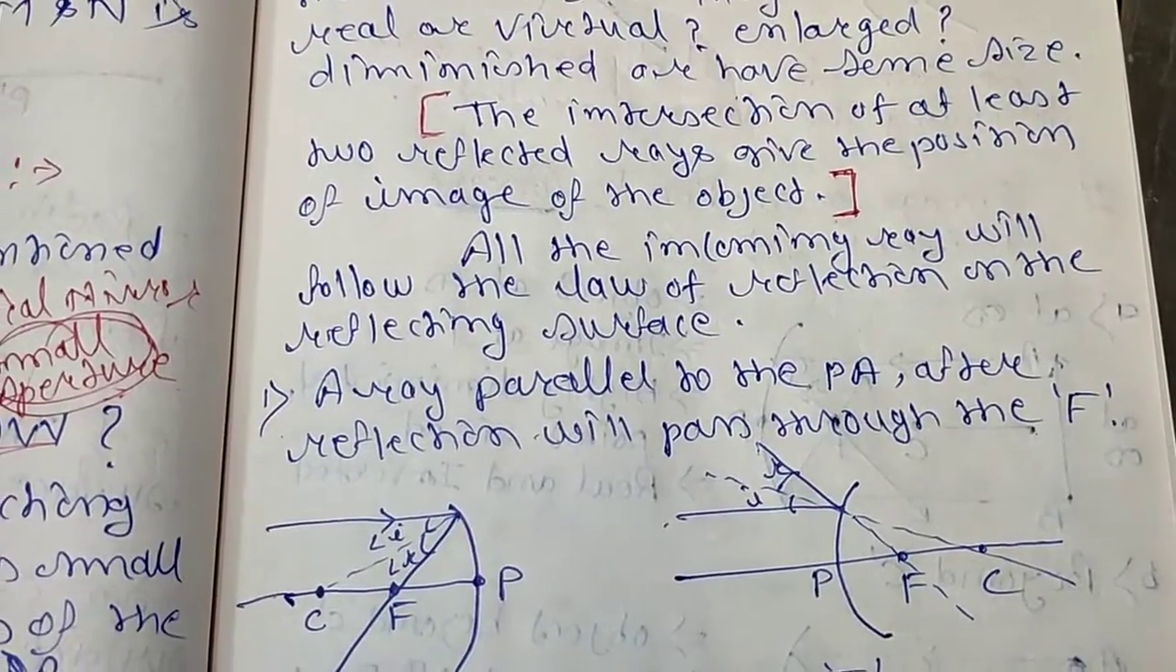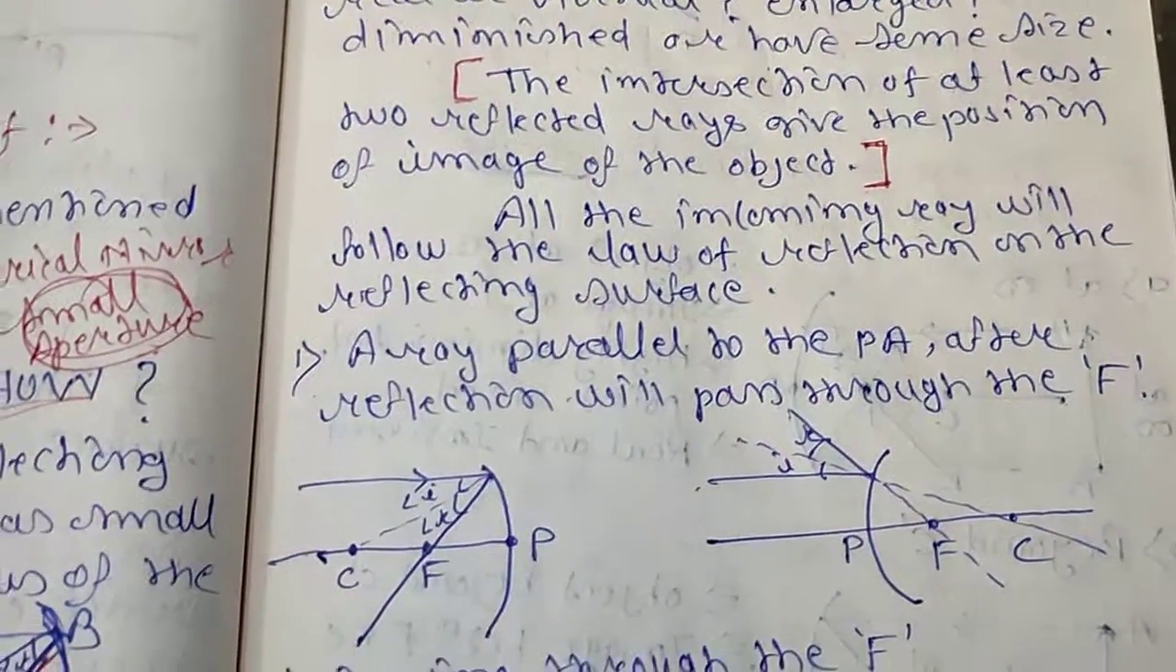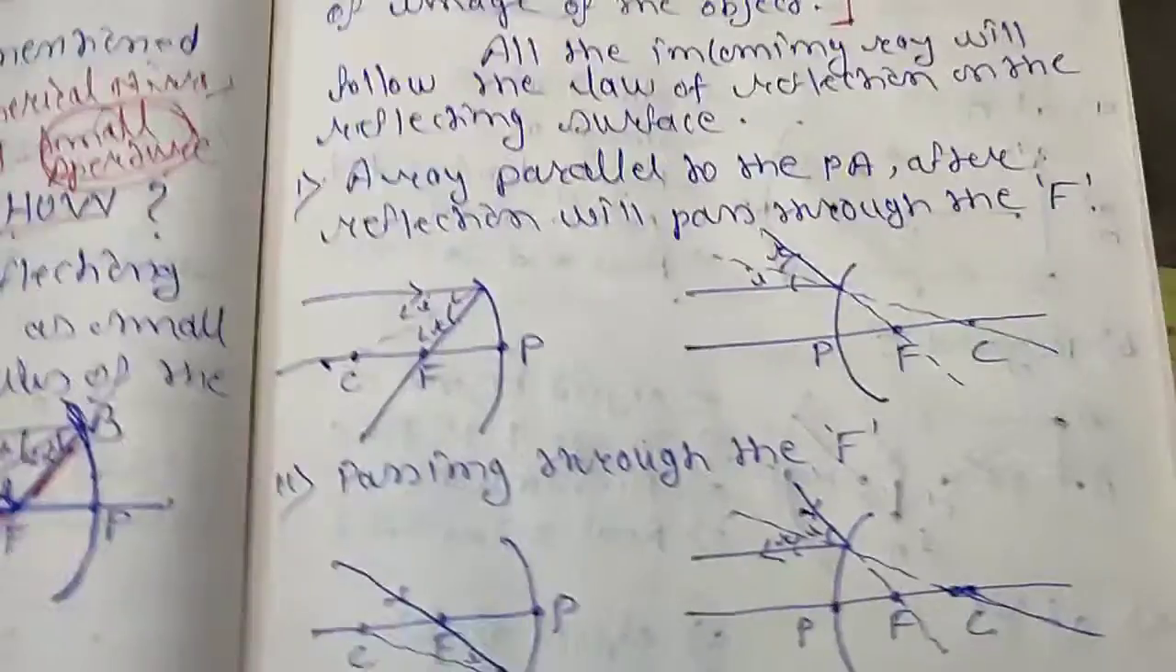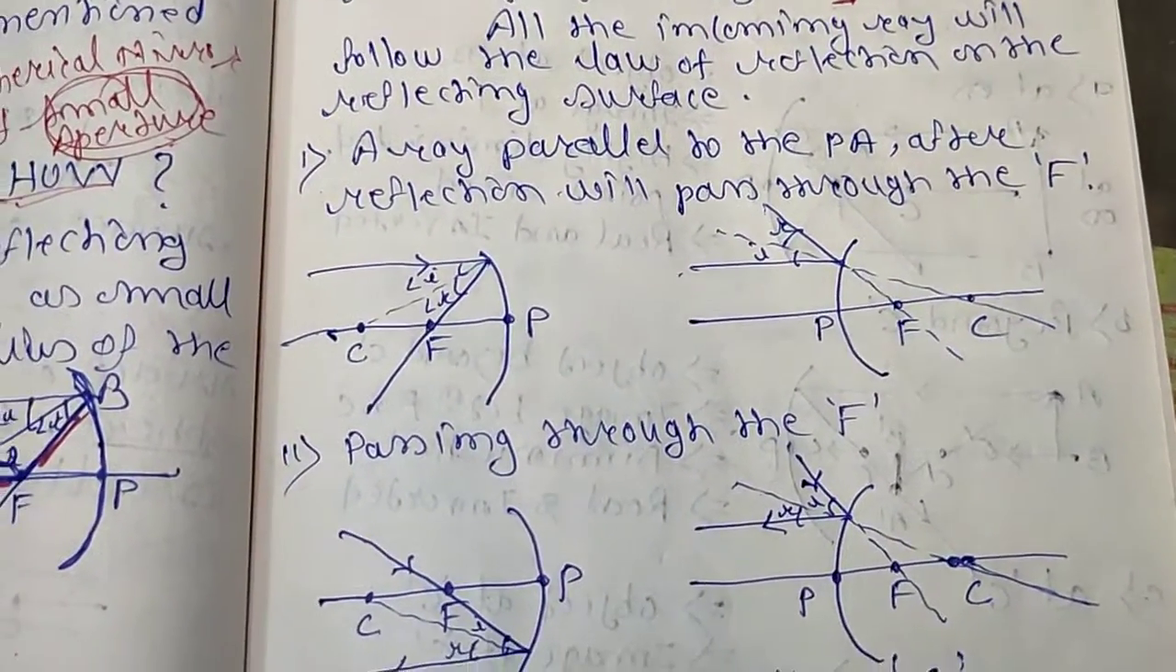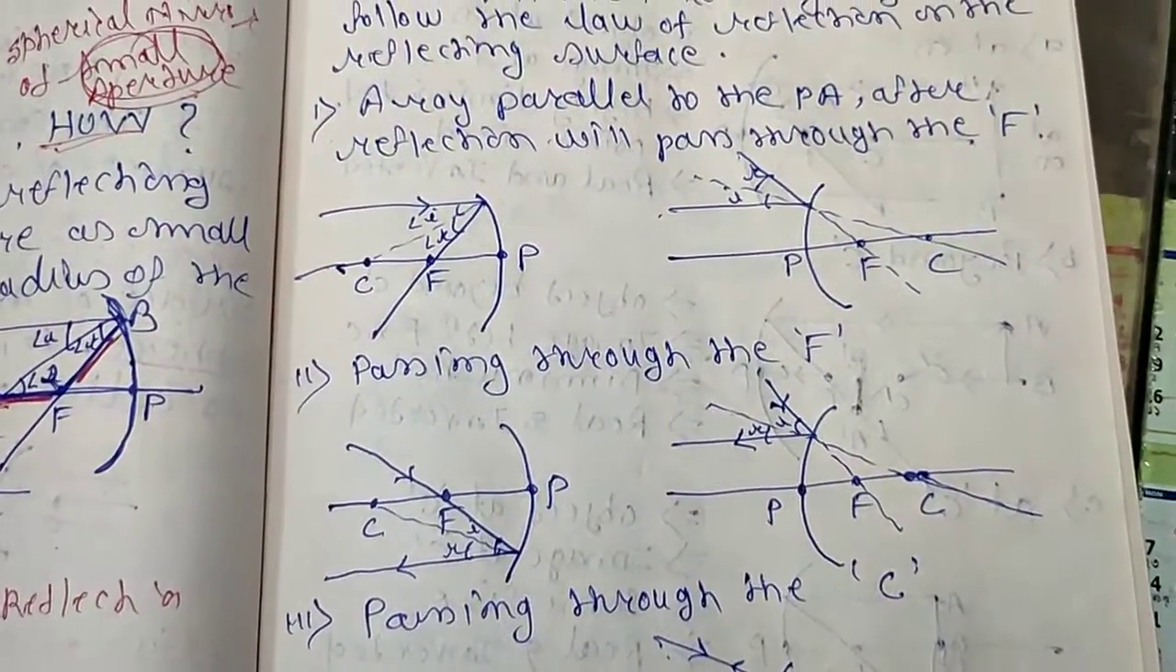All the incoming rays will follow the law of reflection on the reflecting surface. Here they have given some points, which you can also find in books, and I will upload the PDF of this also.